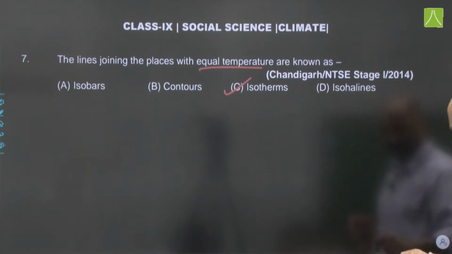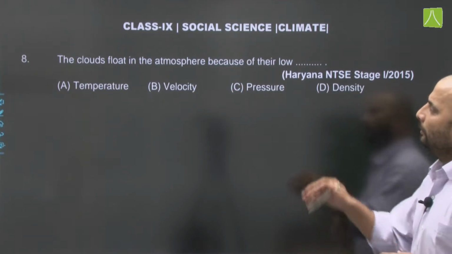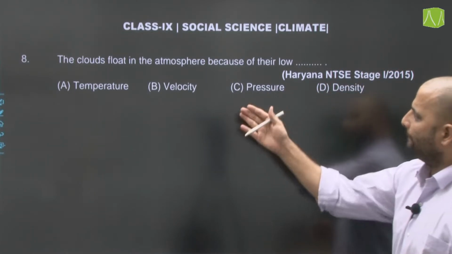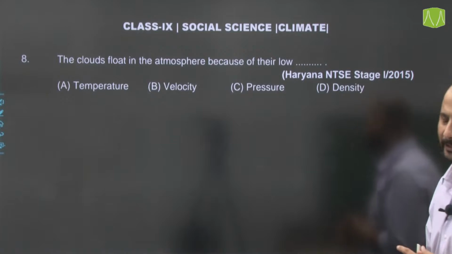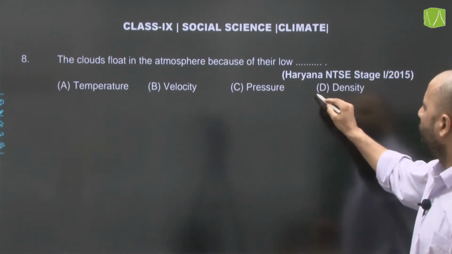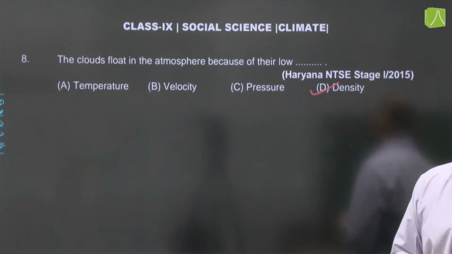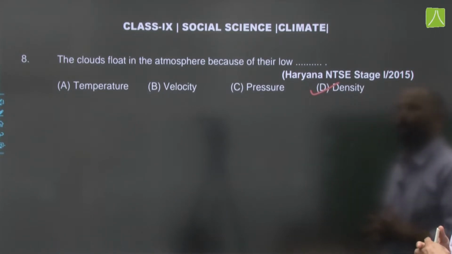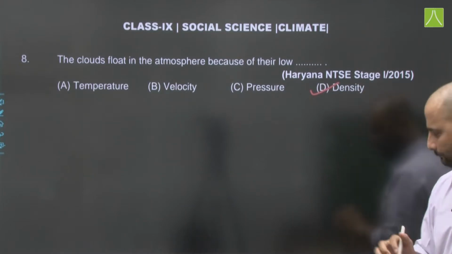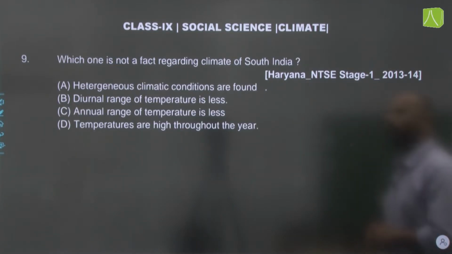Moving on to the next question. The clouds float in the atmosphere because of their low temperature, velocity, pressure or density. The correct answer here is that the clouds float because of their low density, and this is from Haryana NTSE stage 1 2015. So, the correct answer here is option D. Moving on to the next question.